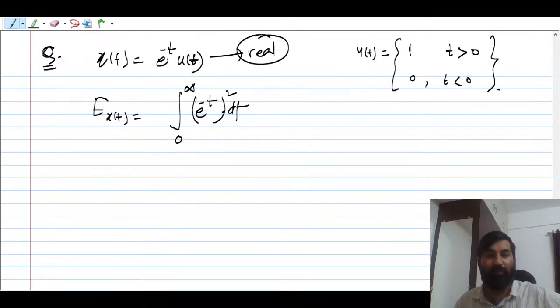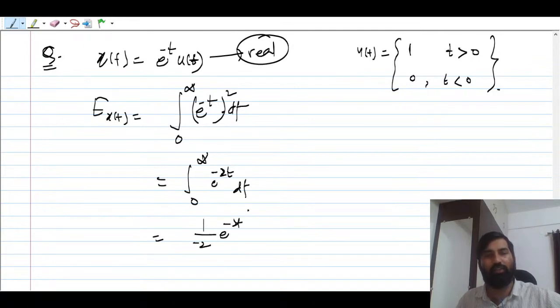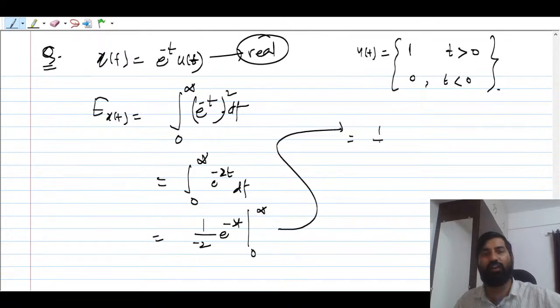So the integral from 0 to infinity of e raised to power minus 2t dt, you can integrate this: it will be e raised to power minus 2t divided by minus 2, limit 0 to infinity. This gives 1 by 2 as the energy.